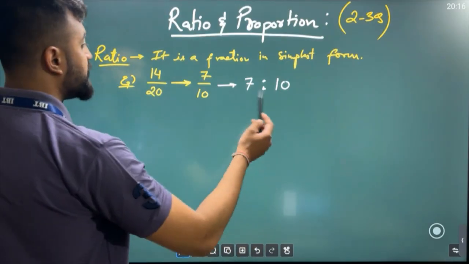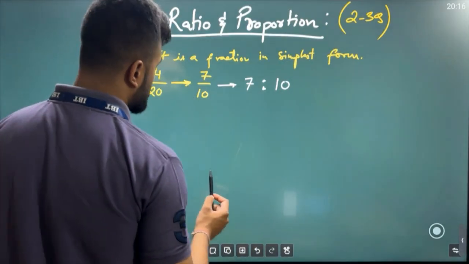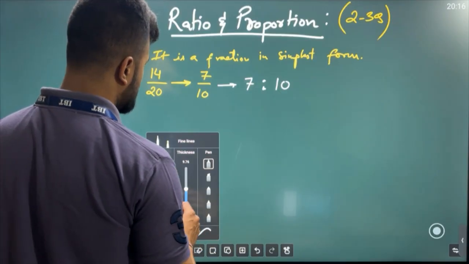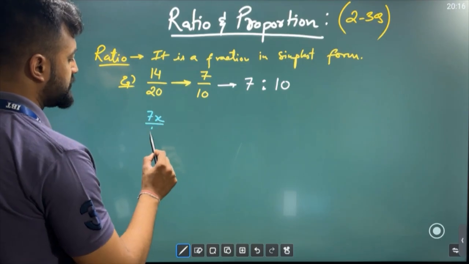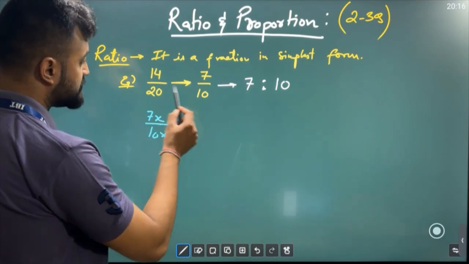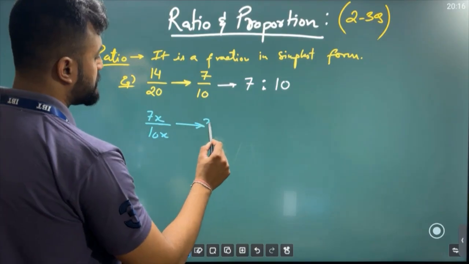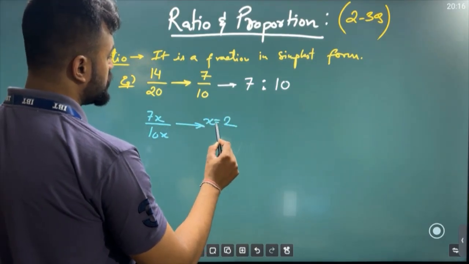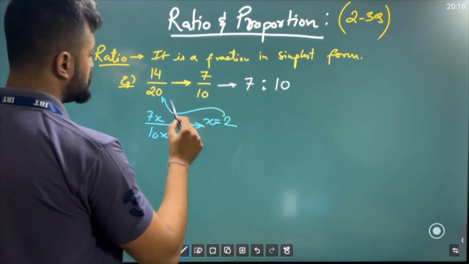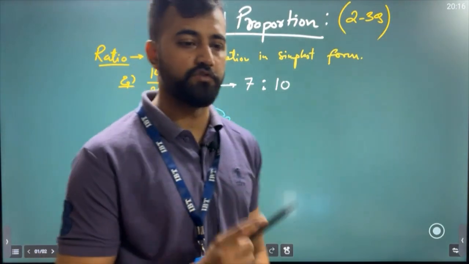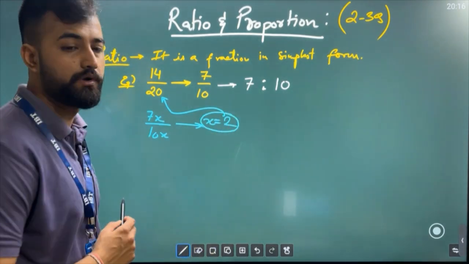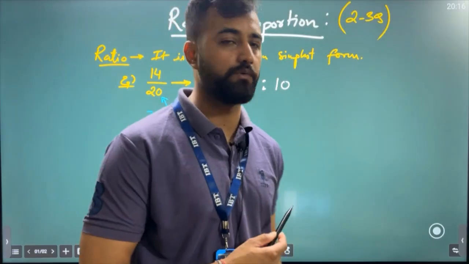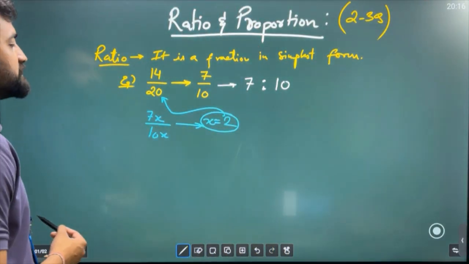So in order to get the actual value, we need to put a variable x on both of them. So this is 7x by 10x. And what is x in this case? You would say, sir, in this case my x should be 2, so that I get the original value. So, the motive, you've got it. The motive is to find this particular unknown value. Right? Okay, sir. This is the ratio.